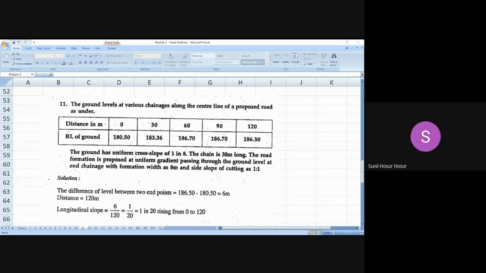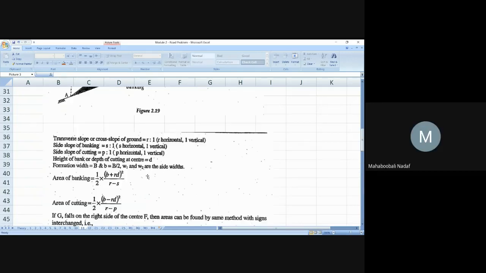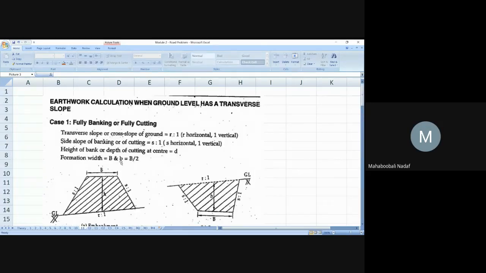Sir, 30 meters. Small b, I am telling, not capital B. They have given formation width 8 meter, but I am asking small b.